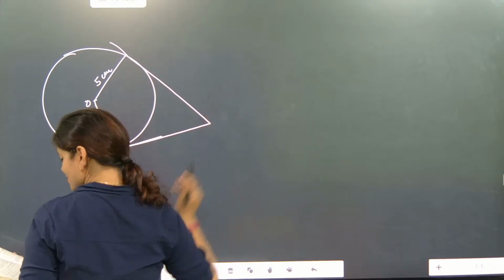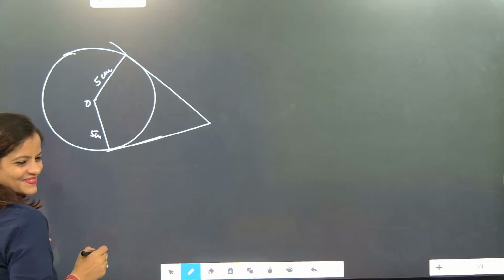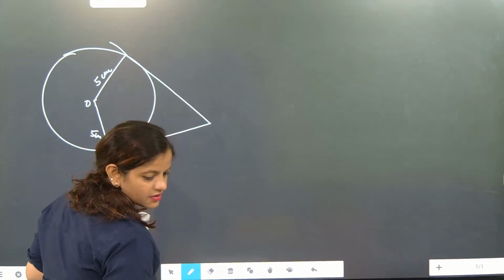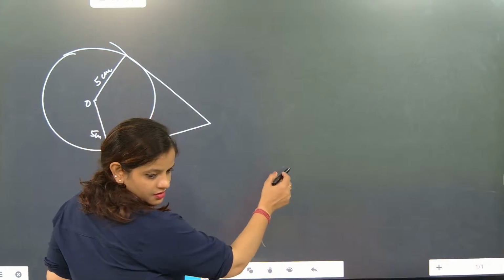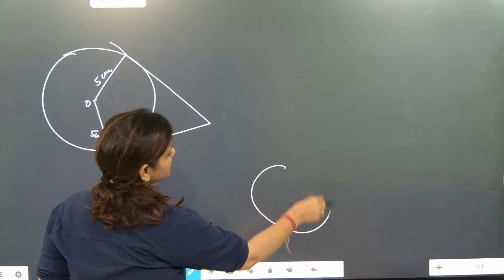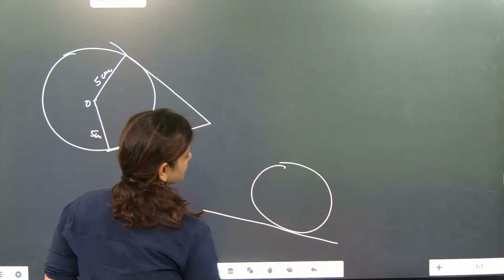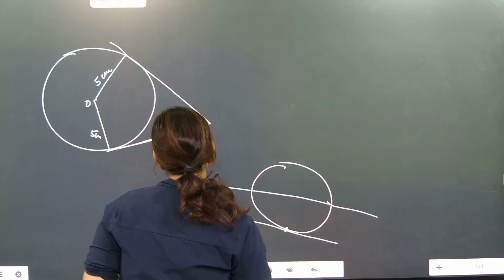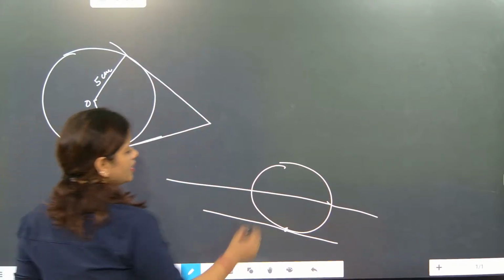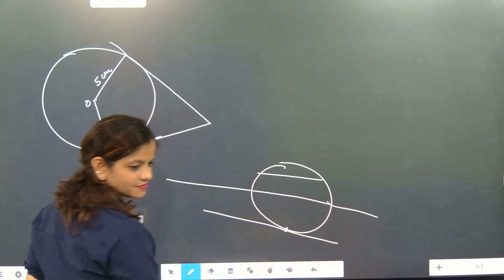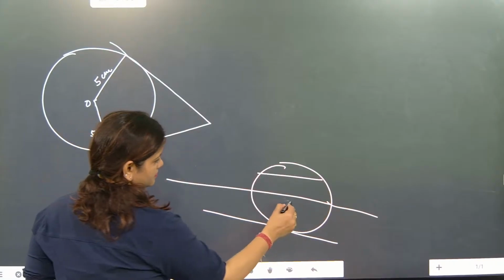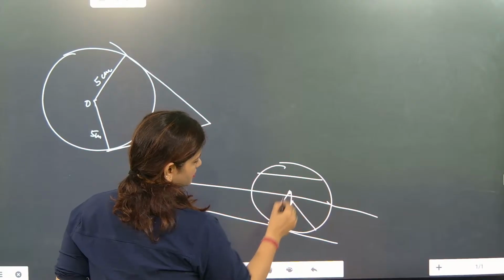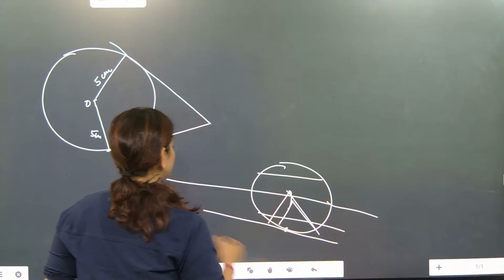This is a tangent touching only one point, and this is a secant. This is the difference. And this is a chord. This is a sector from the center. And this is a segment. All story over.